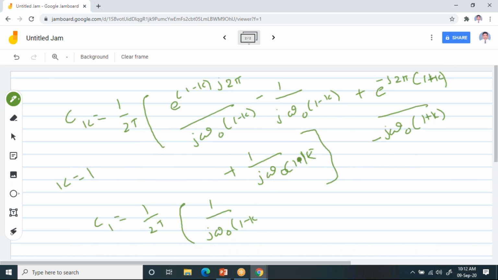Since omega naught is common in all the terms, you take omega naught t, which you can write as 2 pi. If you solve all this, you will get 0. So this inner term is 0, and they cancel each other. Like that, if you take any value of k,